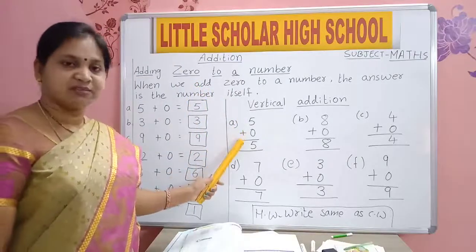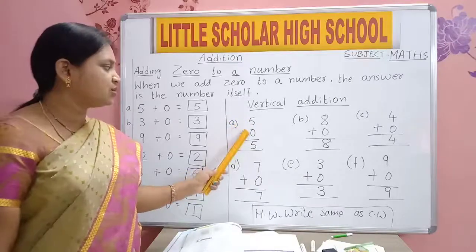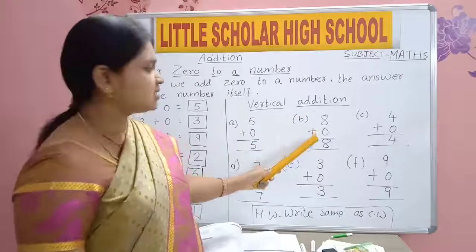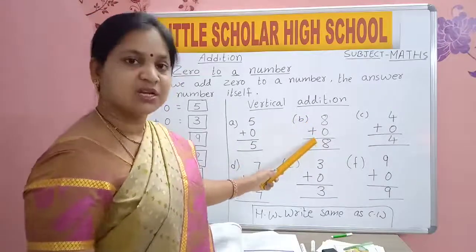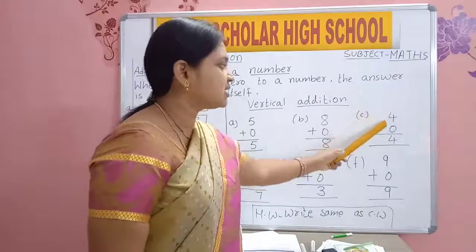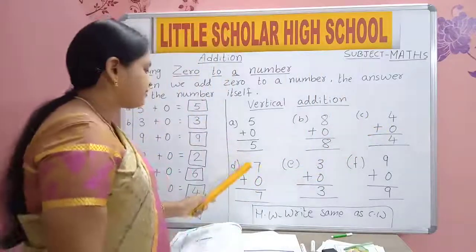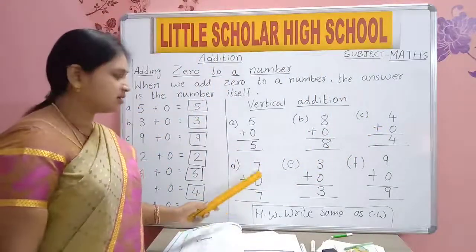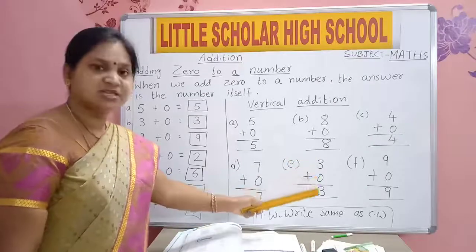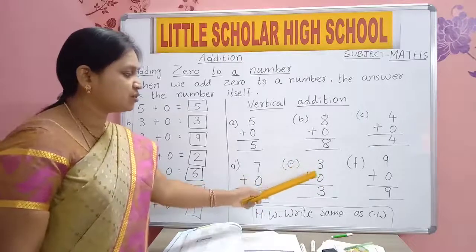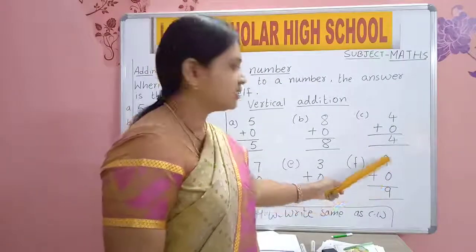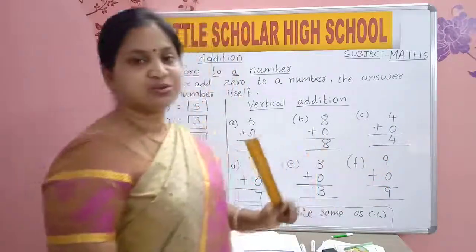5 plus 0 is equal to 5. 8 plus 0 is equal to 8. 4 plus 0 is equal to 4. 7 plus 0 is equal to 7. 3 plus 0 is equal to 3. 9 plus 0 is equal to 9.